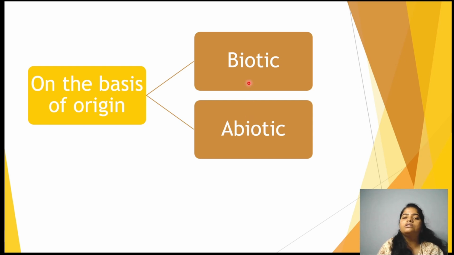Like biotic resources, I can term all the living beings which are around, like wildlife and natural vegetation. All these are biotic. Human beings are biotic. Abiotic: pen, pencil, paper, chair, all these are abiotic resources which are around you.